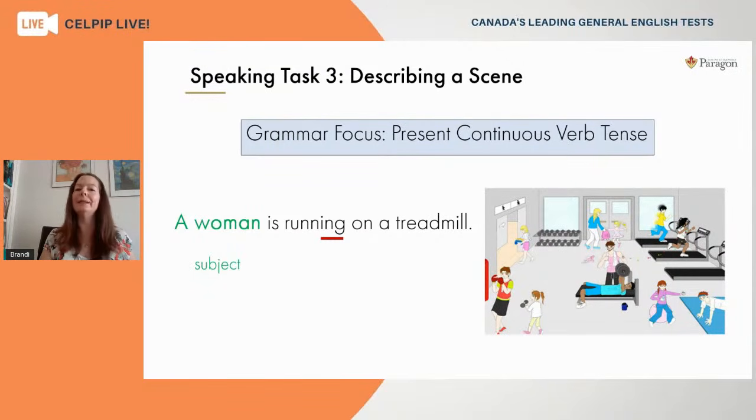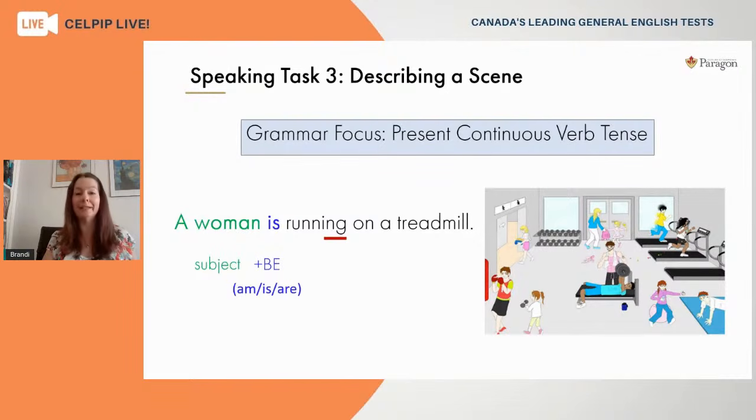You'll notice that the verb is 2 words long. So that second word there in the middle, this word is, it's not an action word, but it actually is part of the verb. This is called a helping verb or a linking verb. So to create this present continuous verb tense, we need to choose from the verb to be. And the only choices in the present tense for this verb would be am, is, or are. So we're going to choose the word that matches the subject. We need to create correct subject-verb agreement.